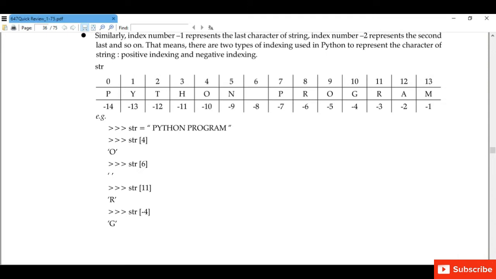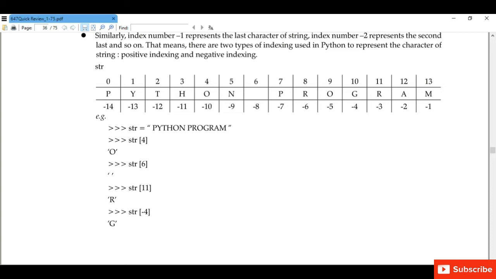Now how can we access the characters in the string? As we know, a string is a collection of characters. We will start with index value 0 and then we will number it like 1, 2, 3, 4 and so on. The index number 0 represents the first character. Index number 1 represents the second character and so on. We can also access the characters in the reverse order.